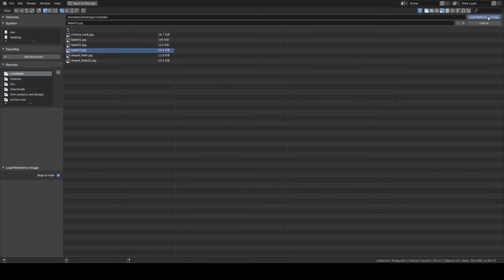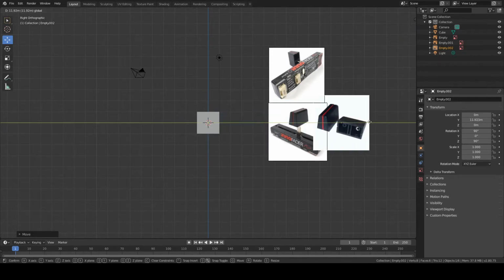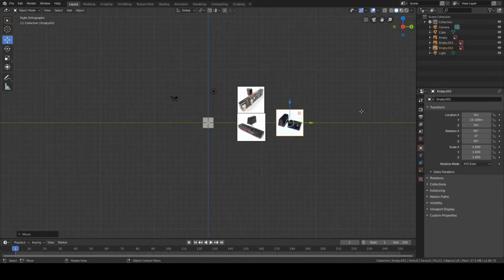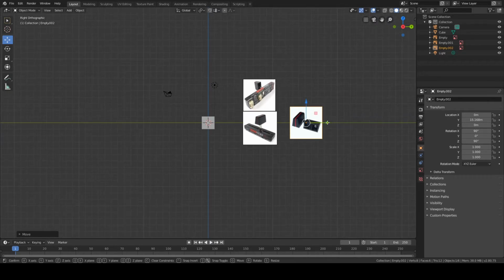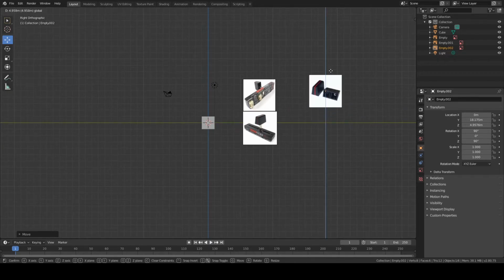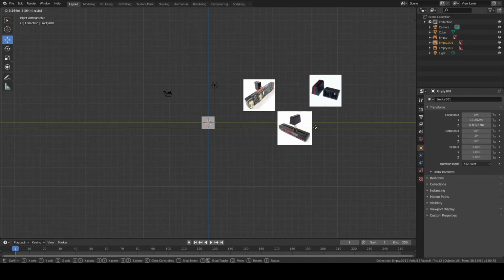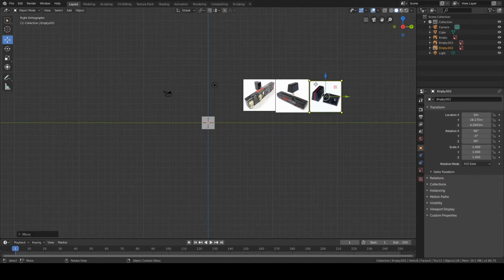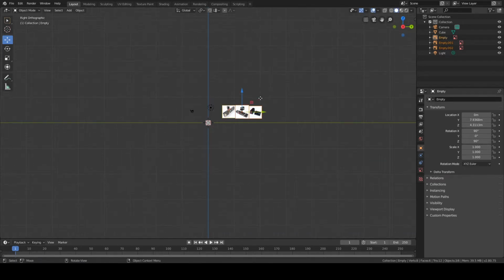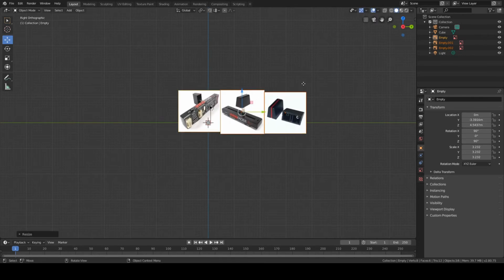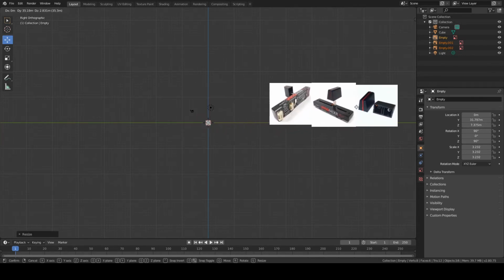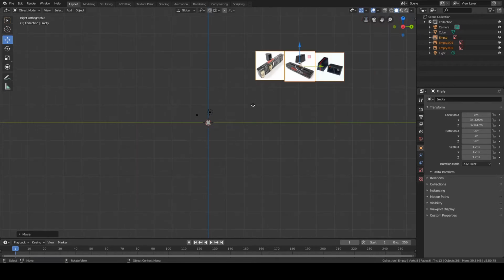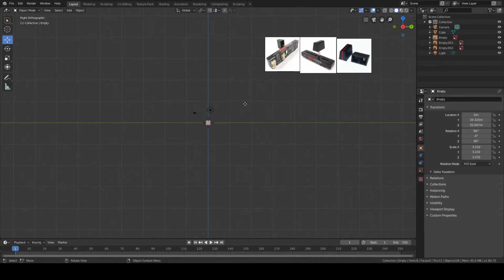Number 3. Here we go. Let me just organize the pictures a bit better. And you can also use the normal move shortcut G on your keyboard to move the pictures around.